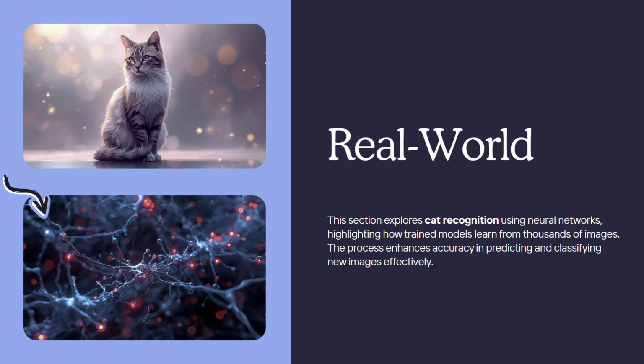Here's an example: recognizing a cat. Let's make it concrete. Suppose we want a neural network to recognize cats. We feed it thousands of images labeled cat and images labeled not a cat. Over time, the network learns to notice patterns, maybe the shapes of the ears, the position of the eyes, the texture of the fur. Each layer learns a different feature, and together they identify what makes a cat a cat. When shown an image it's never seen before, it can still predict with confidence that that's a cat or that's not a cat. That's the power of learning patterns from data.